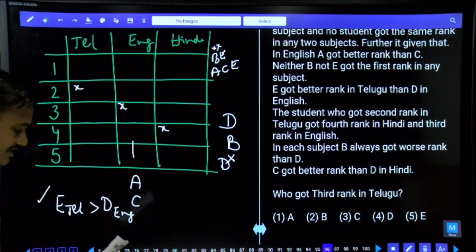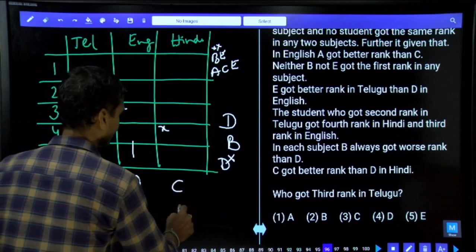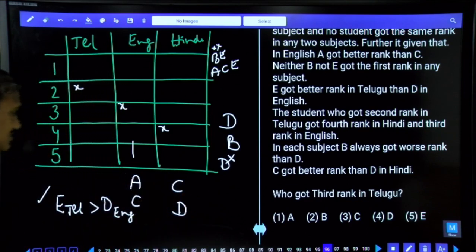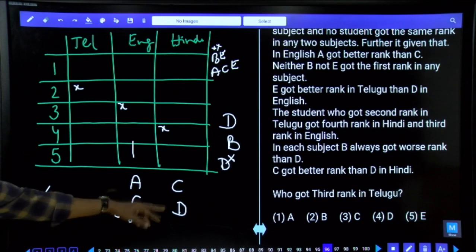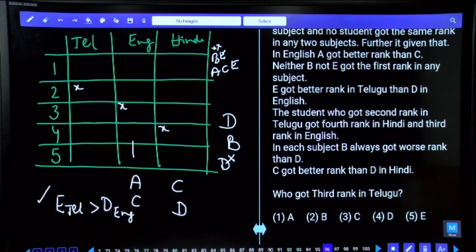And C got better rank than D in Hindi. Now this is the information we have. Now let us start with this one, E, Telugu and English. What should the rank be? Who can be this X? Yes, tell me who can be the X. Anyone please, this is where the entire puzzle is based. Who can be X, out of A, B, C, D and E?